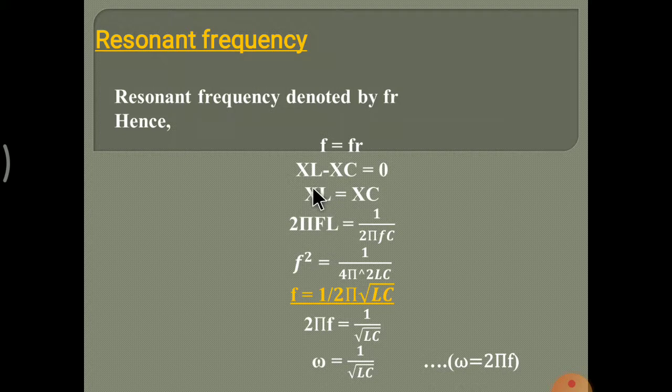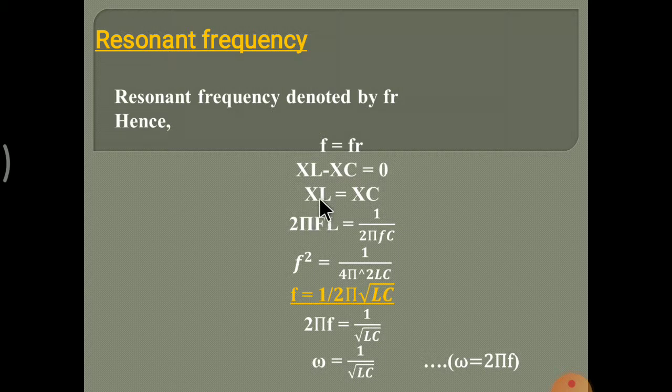Next, XL minus XC is equal to 0, because XL equal to XC is the resonant condition, and we have to find the resonant frequency for that circuit.